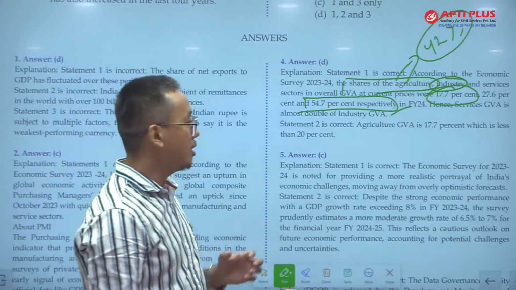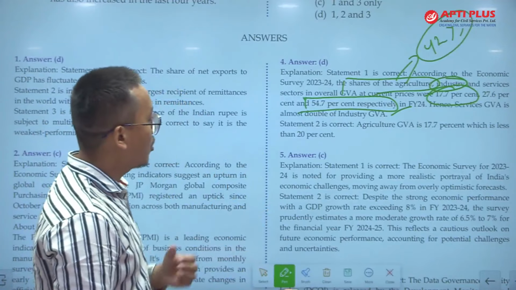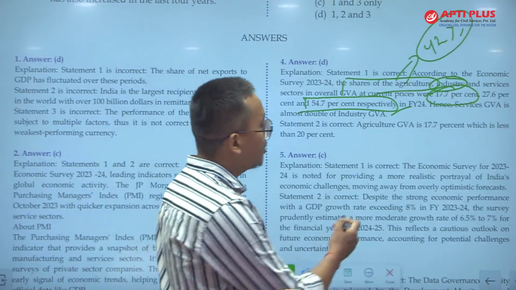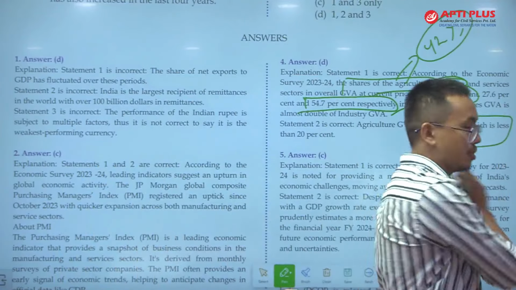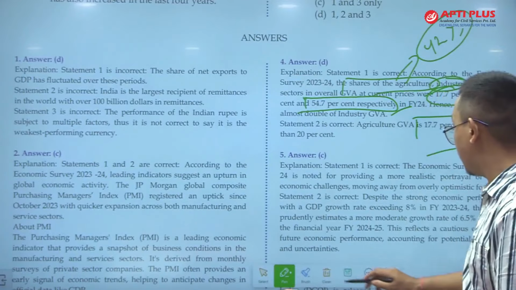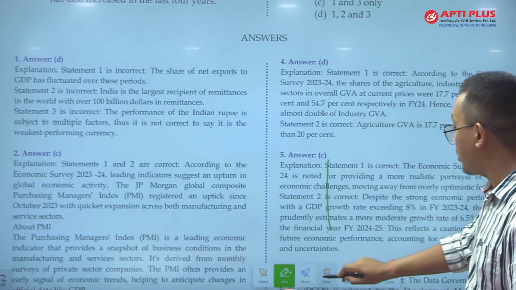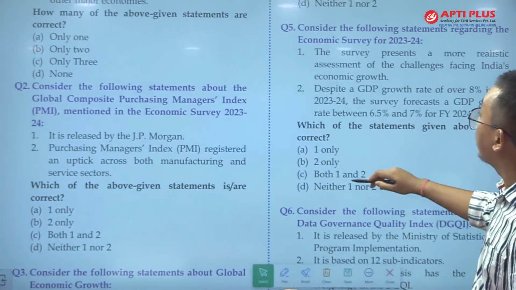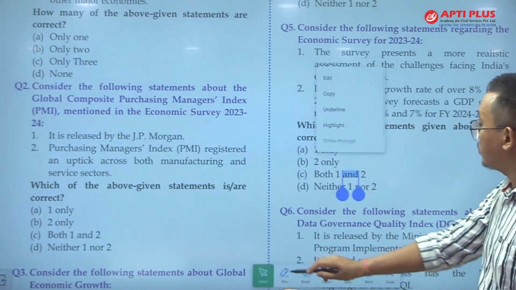So this is more than half of the total contribution, higher than any other sector. So agriculture GDP is 17.7%, which is less than 20%. So this is again an important question. The next question is question number 5. Consider the following statements.